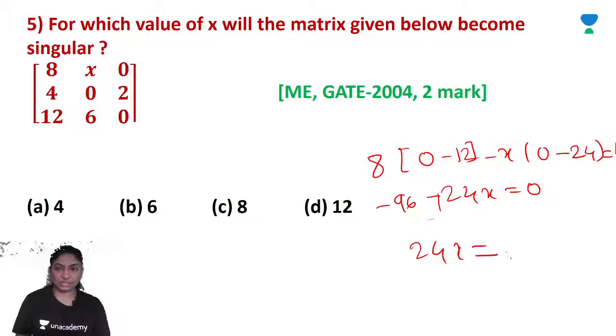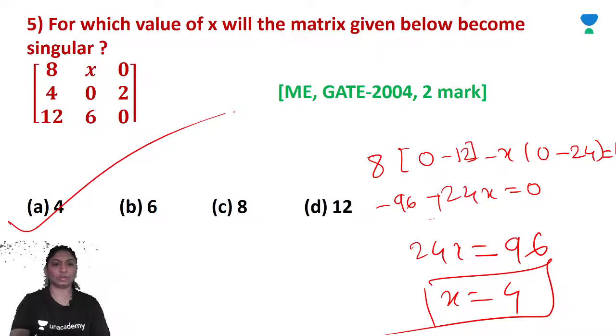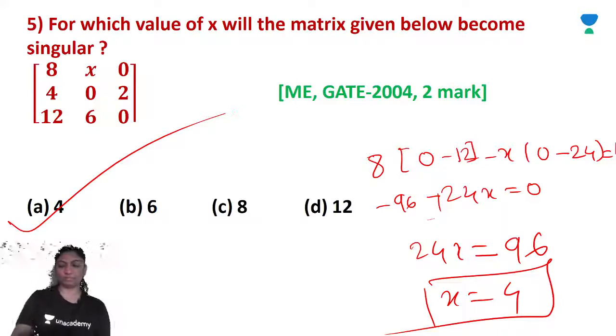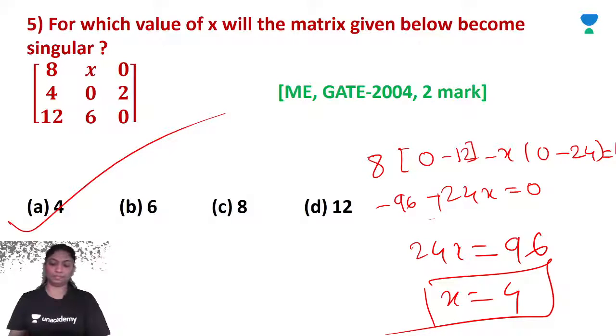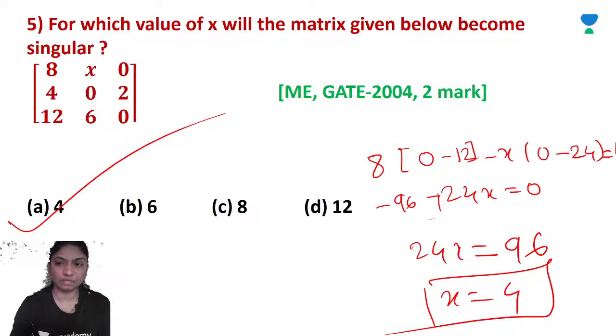So 24x is equal to 96. So x is equal to 4. So for which value does the matrix become singular? For x is equal to 4. Singular means determinant of A is equal to 0. Right?